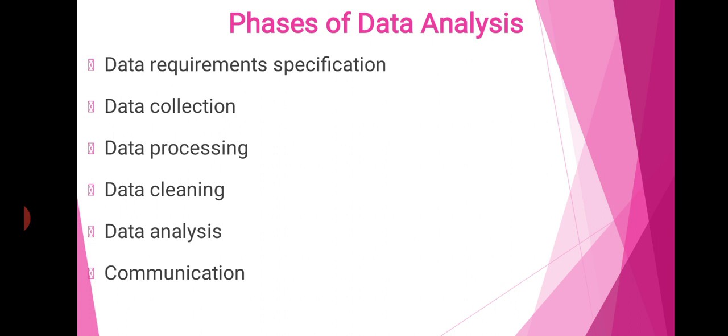Then the last one, that is communication. That means interpreting. The results of the data analysis are to be reported in a format as required by the user to support their decisions and further action. This is the stage in which the analyzed data will tell us what is the reason, what is the precaution, what is the suggestion. All these are based on these interpretations. So putting it into an understandable format, that is called communication. These are all the important stages of data analysis.